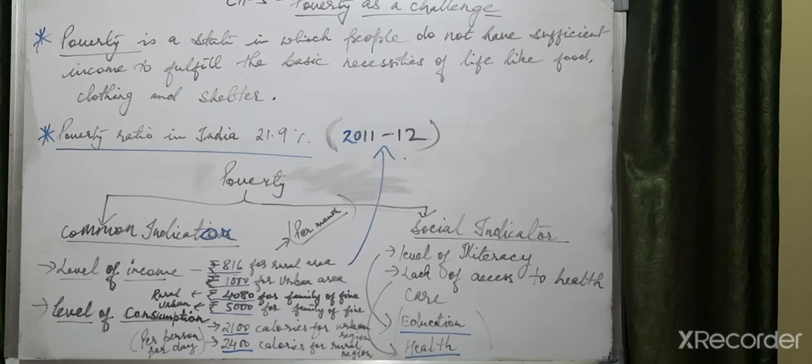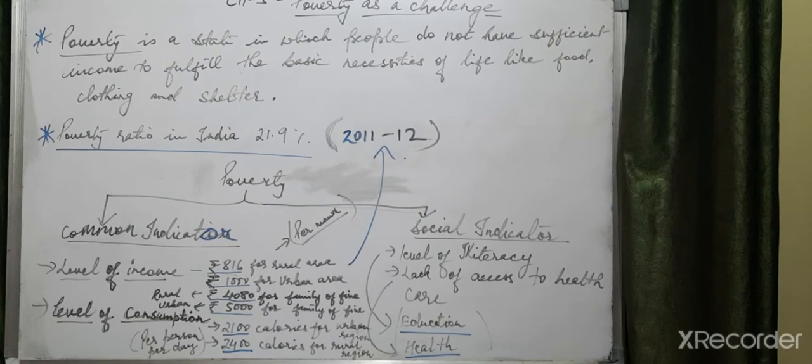This is a correction, because the income and consumption method is applied for calculating poverty in India. This method is called the income and consumption method. So the poverty line is an estimated minimum level of income and consumption needed to fulfill basic needs of life. That is how it is estimated in India.